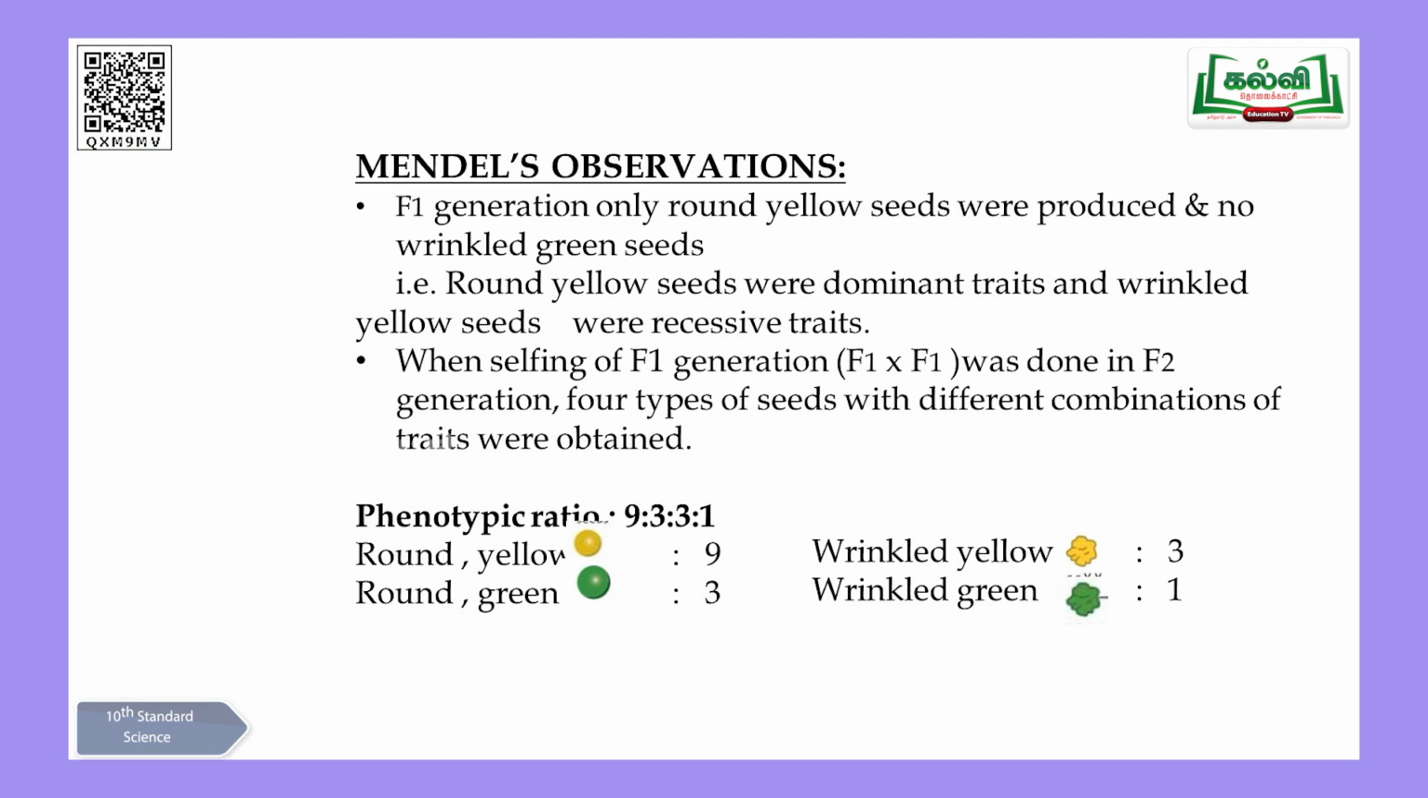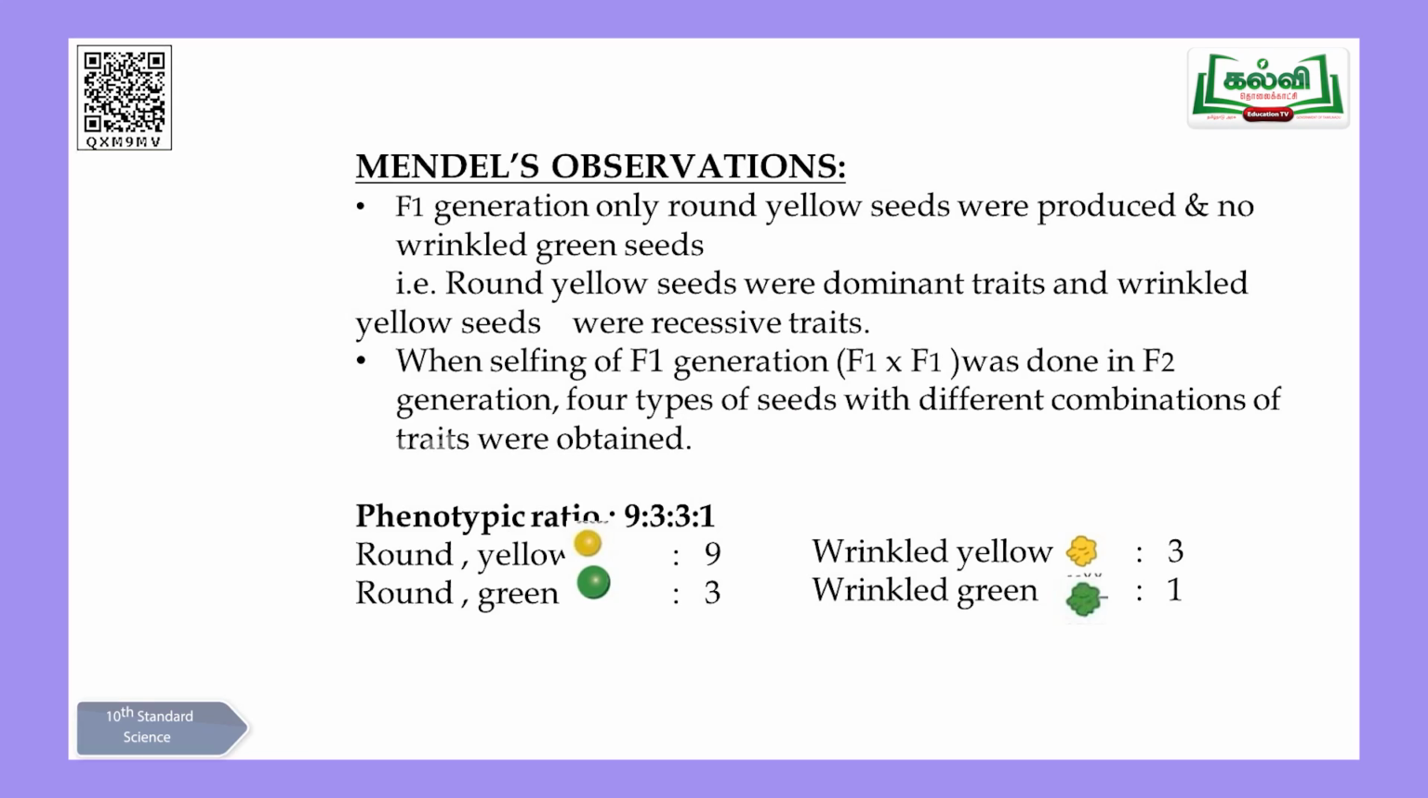So the parents are round yellow. He got 9 plants in his garden. Another parent is wrinkled green. 3 plants were produced. And again he was able to produce 3:1. You see there, those 3 are wrinkled yellow and wrinkled green. So this was a combination.